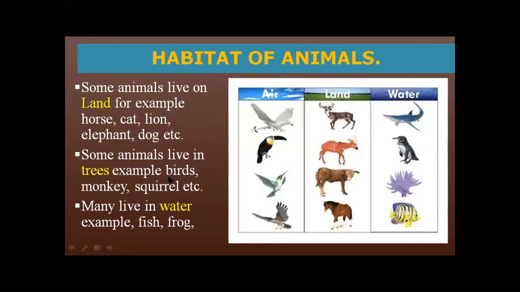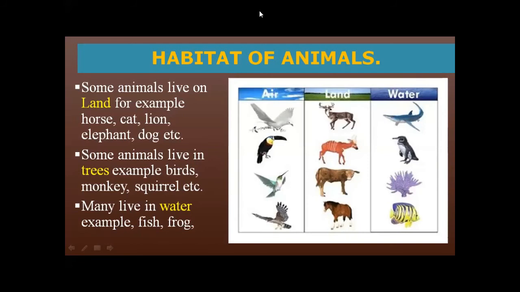So, where do birds live? Birds live in trees. Look at this picture. They fly in the air. So, their habitat is tree. Birds' habitat is tree. Many live in water. Example, fish and frog, as I have discussed with you.